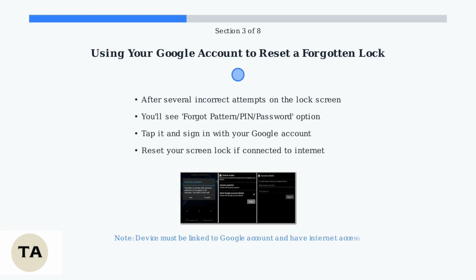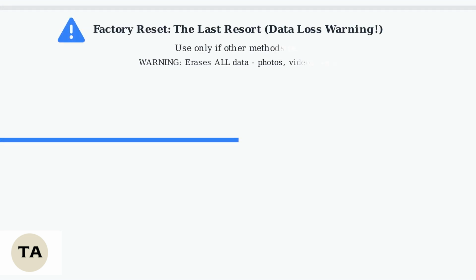After several incorrect attempts on the lock screen, you'll see a Forgot Pattern, PIN, Password option. Tap it and sign in with your Google account credentials. This will allow you to create a new screen lock, provided your device is connected to the internet and linked to a Google account. If you cannot remember your screen lock and the Google account method doesn't work, a factory reset is the last resort.